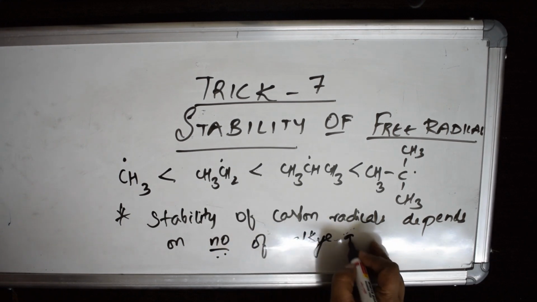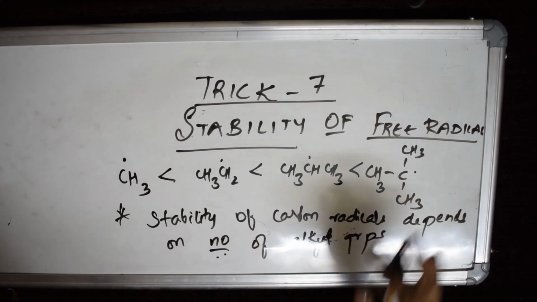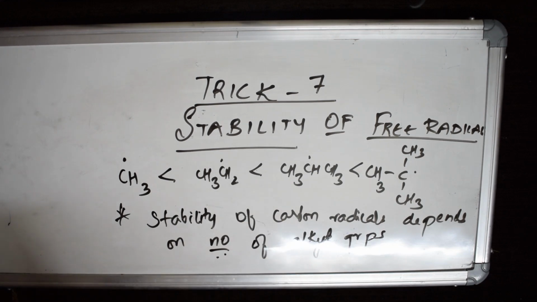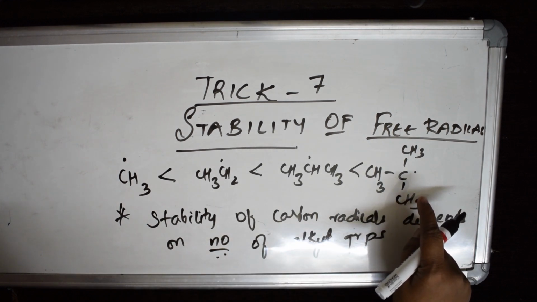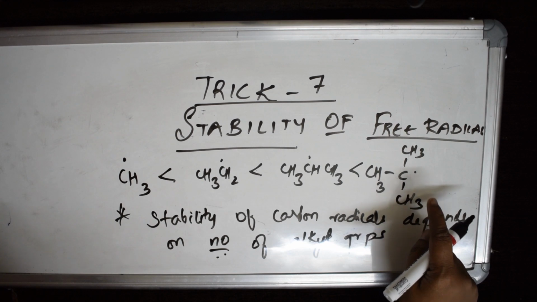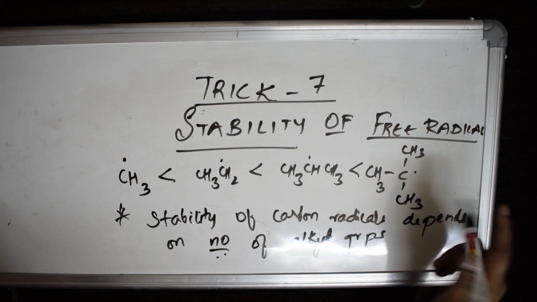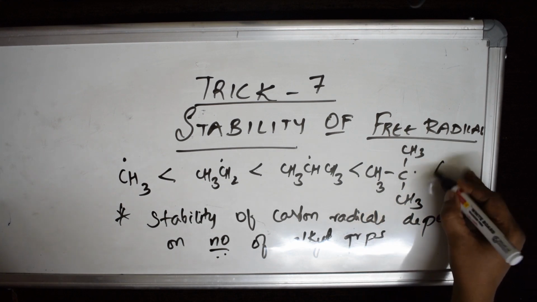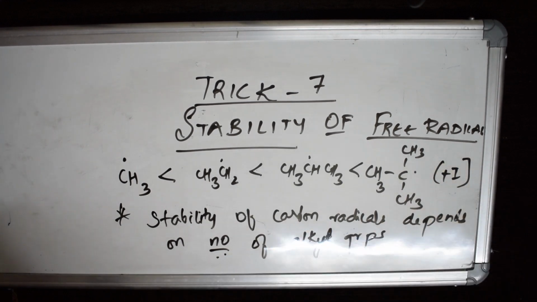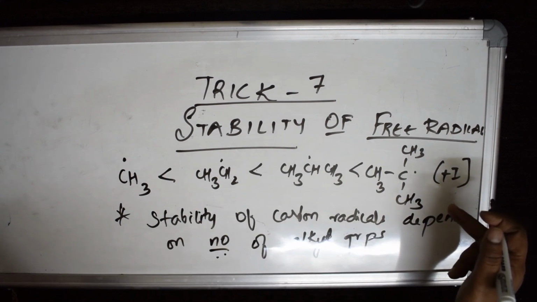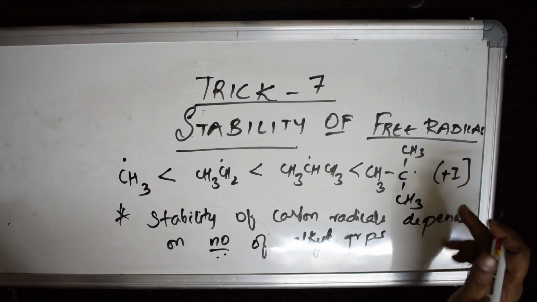Here the number of alkyl groups is more in which one? In tertiary, right? As the number of alkyl groups increases, the carbon radical is stabilized more and more. Due to which effect? This is plus I effect. When plus I effect is there, the number of hyperconjugated structures also increases. That is the reason.